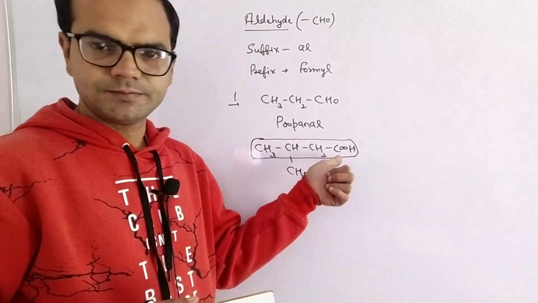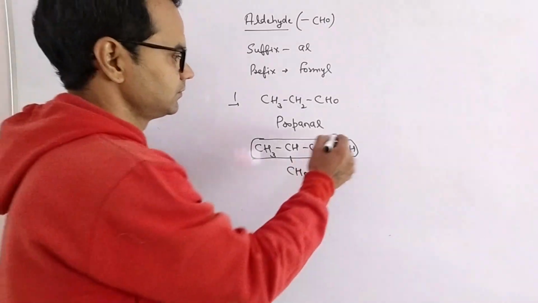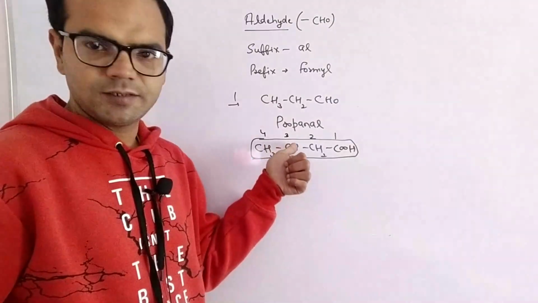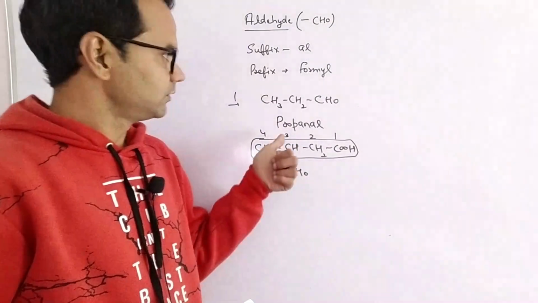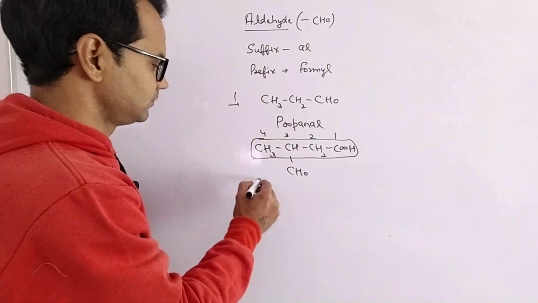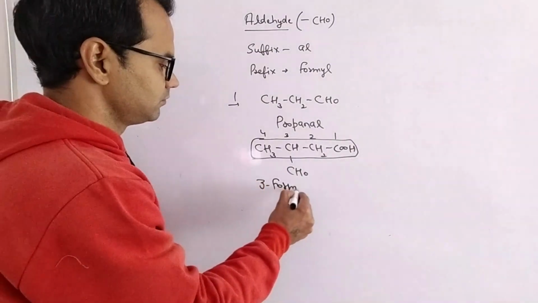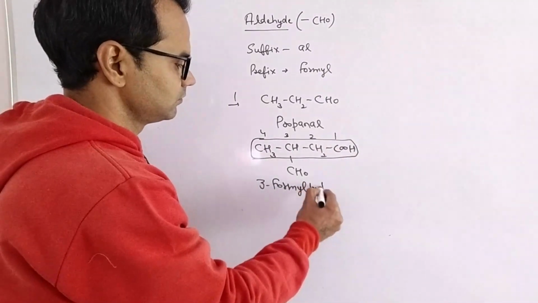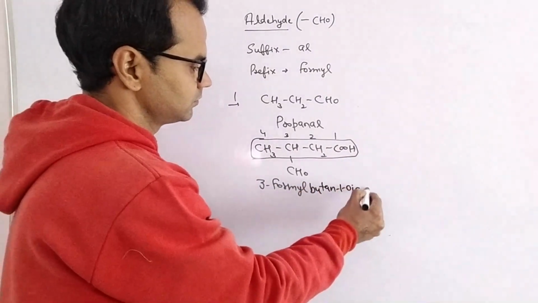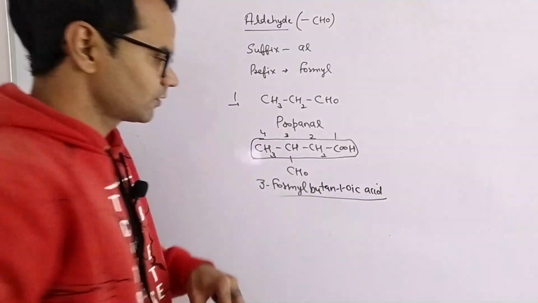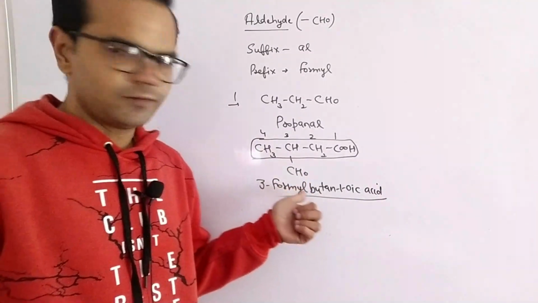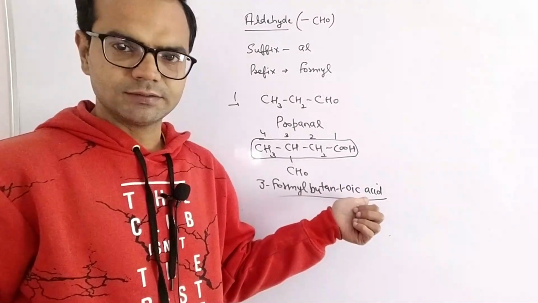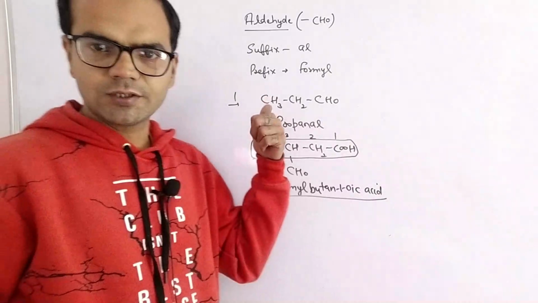The COOH will get the first carbon number. So now its IUPAC name is: at the third position we have a formyl group, so 3-formyl. The parent chain contains 4 carbons. So its name is 3-formyl butane 1-oic acid, or we simply write butanoic acid. Next we have a ketone group.